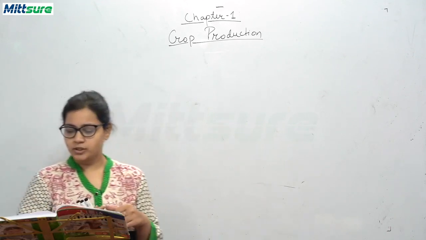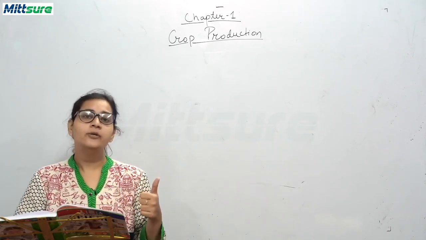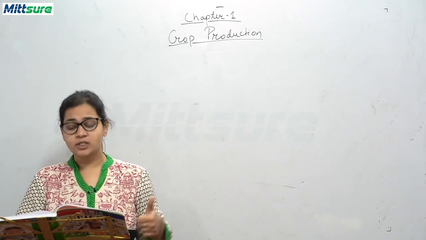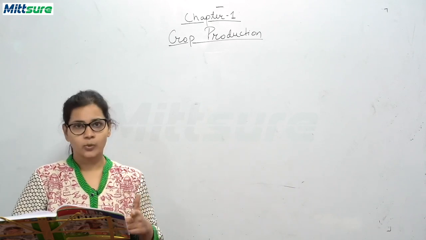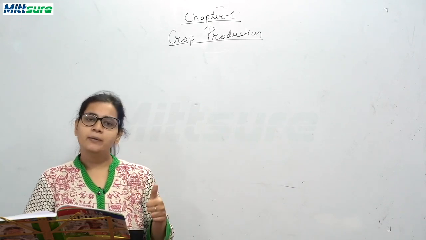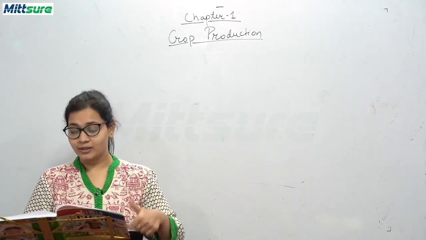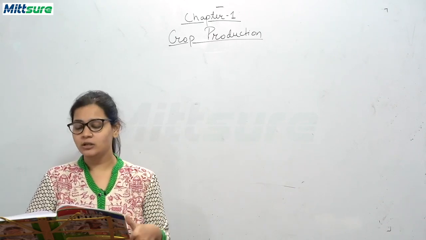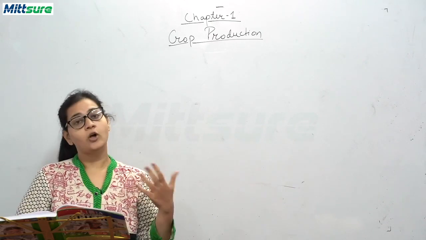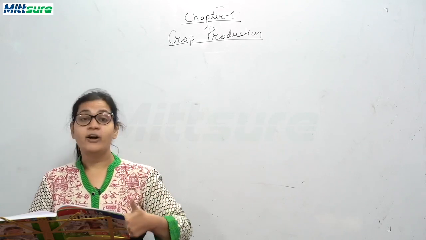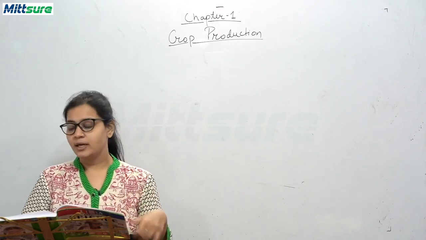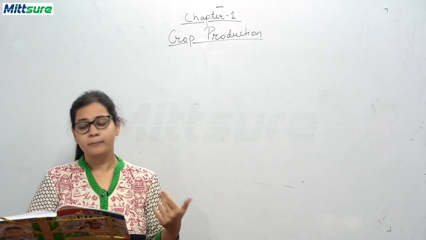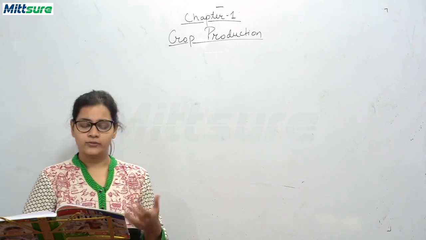The first question, A part, that is, read the following questions carefully and tick the correct options. The first question is, ancient civilization grew up around, and your options are A, 5000 BC, B, 1000 BC, C, 10,000 BC, and D, none of these.